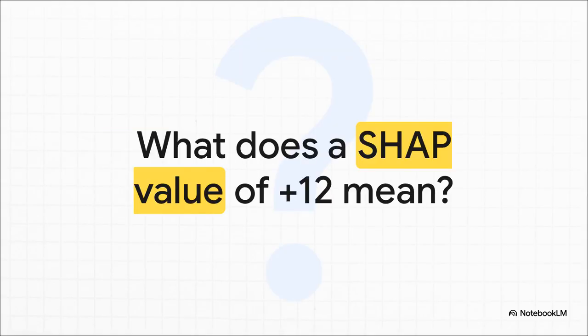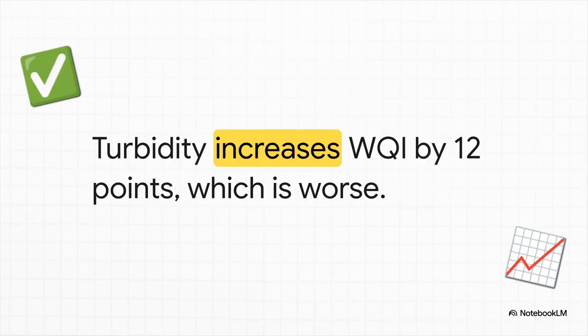All right, the final and definitely the hardest question of the explainer. Say you run your SHAP analysis, and you get a positive SHAP value of 12 for the turbidity parameter. How do you translate that specific mathematical value into plain English for a policymaker? It all comes down to the scale. Because a higher WQI score means dirtier water, a positive SHAP value tells us that parameter is pushing the score up. So a plus 12 means turbidity is actively driving the WQI up by 12 points, which is actively worsening the overall water quality.